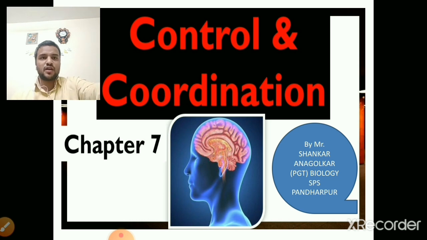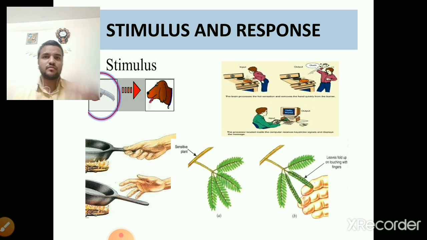So come to the next slide. Here there are two important words, stimulus and response. In the first picture you can see a dog, and in front of the dog something to eat.